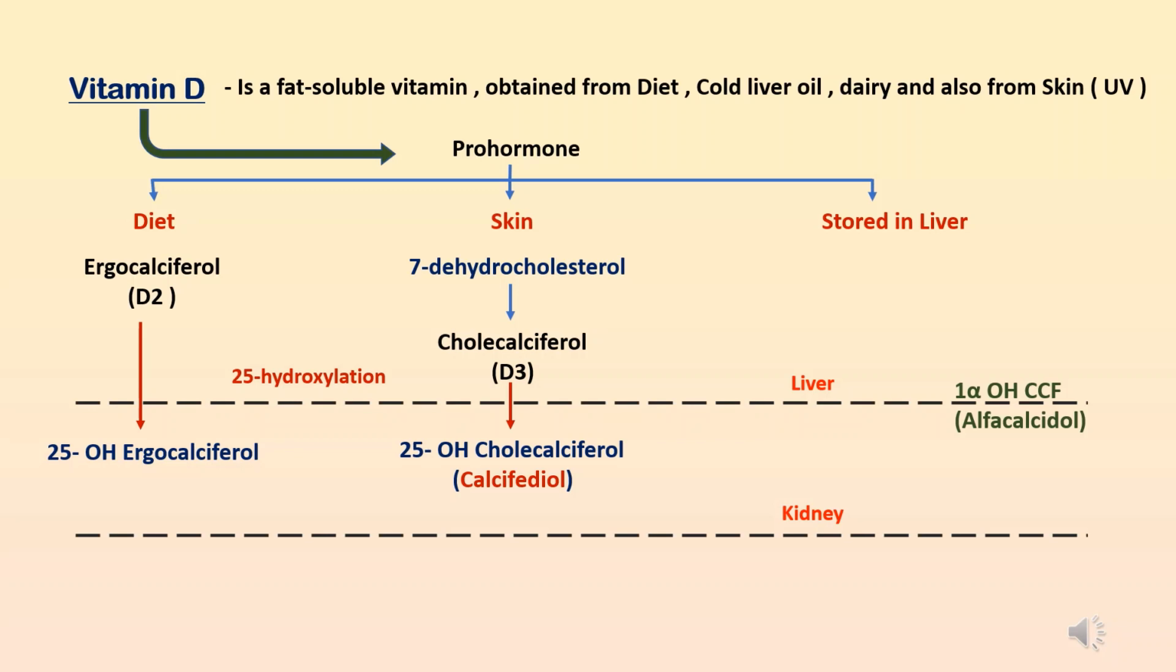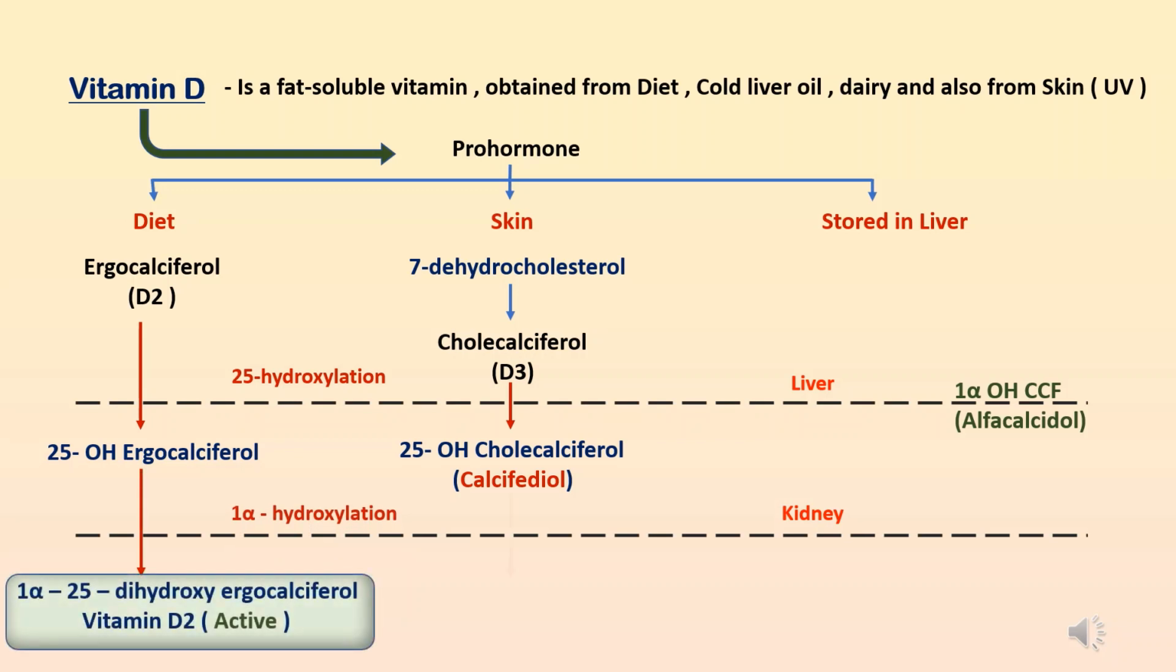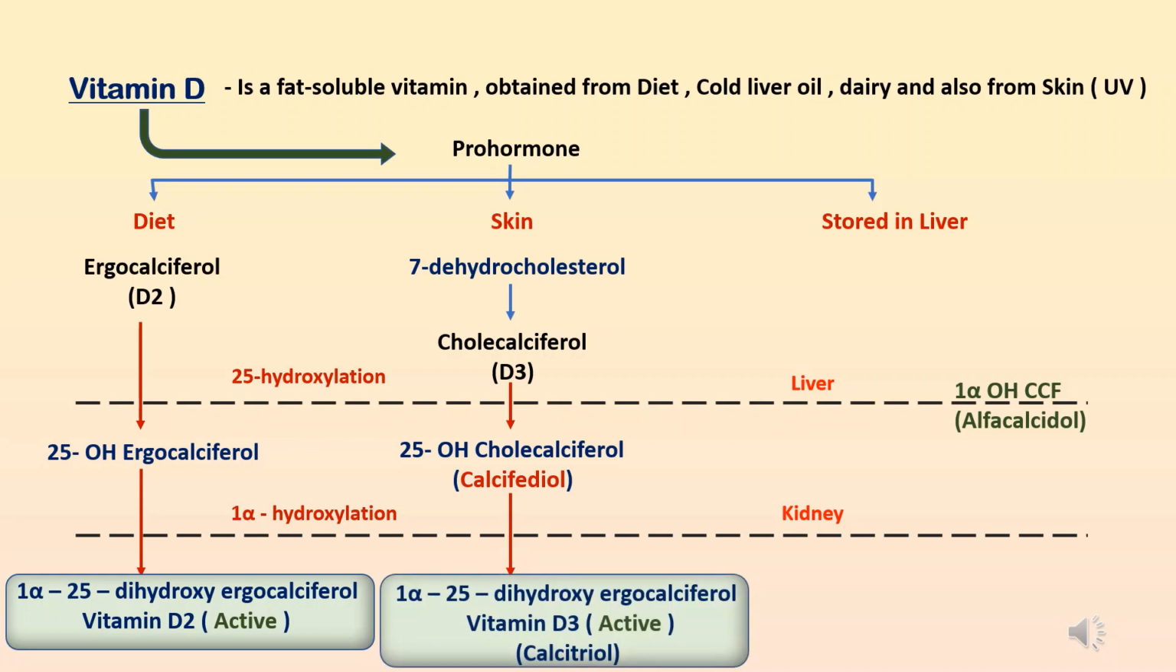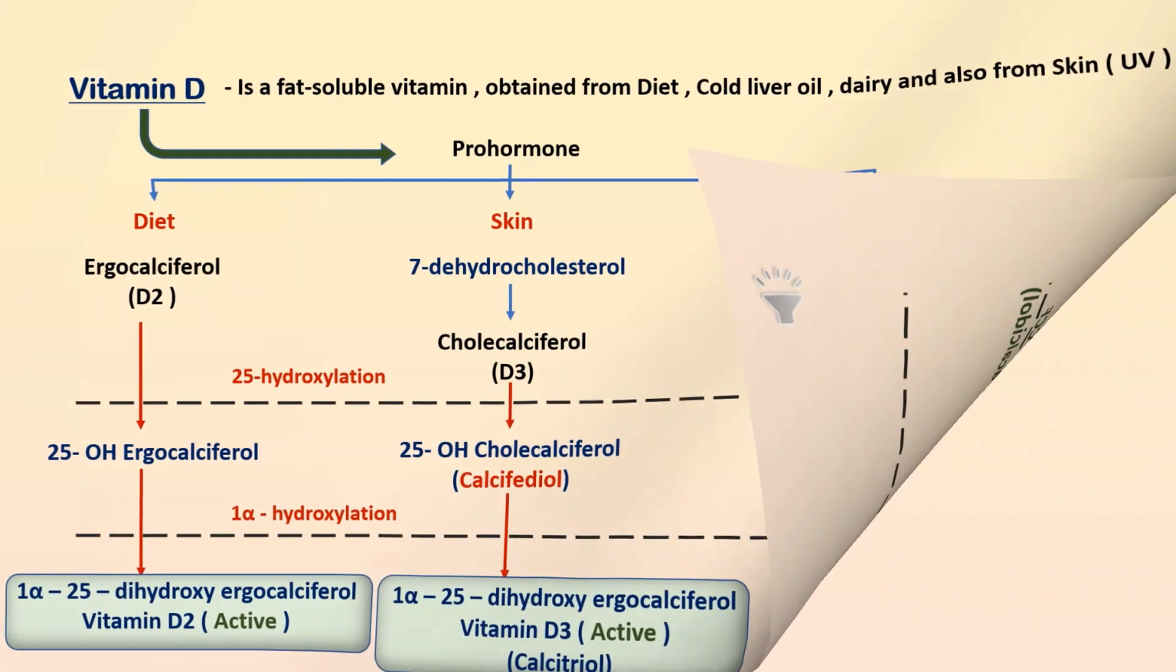Now about the other two, that is the 25 hydroxy ergocalciferol and the 25 hydroxy cholecalciferol, they need another hydroxylation that is mainly taking place in the kidney by the 1-alpha hydroxylase, and they are converted into 1-alpha 25 dihydroxy ergocalciferol and 1-alpha 25 dihydroxy cholecalciferol.